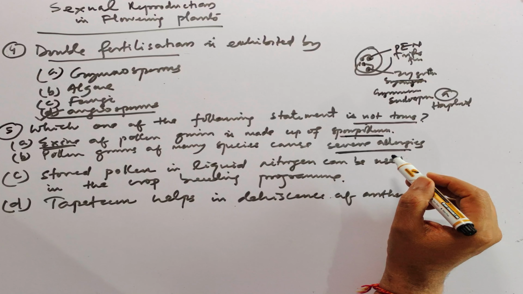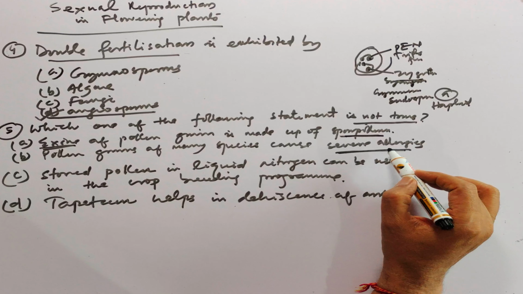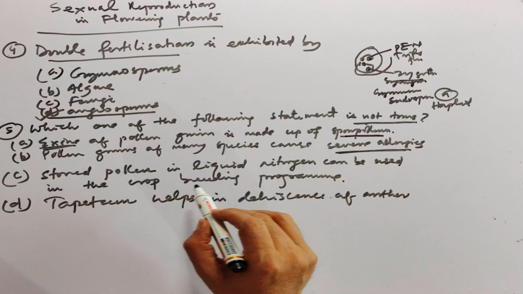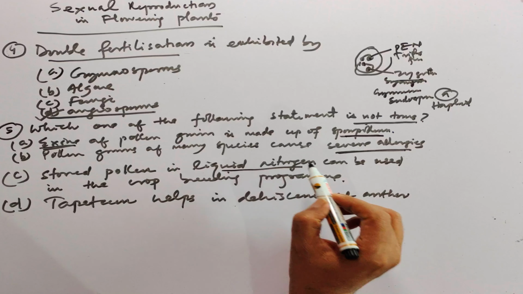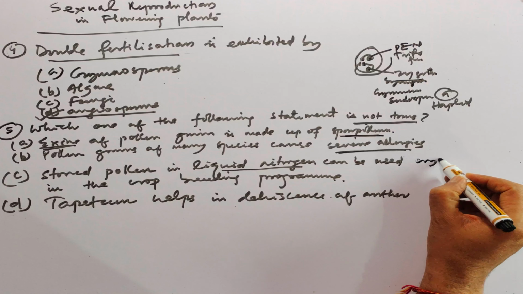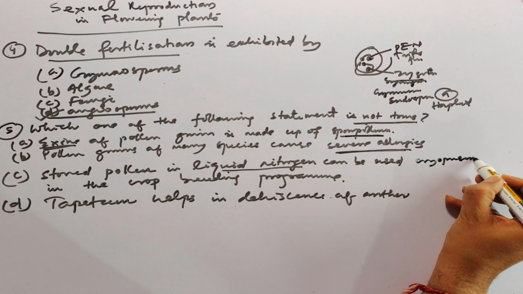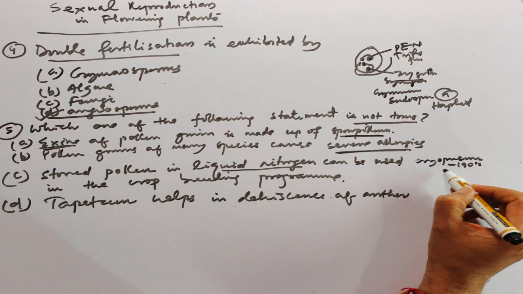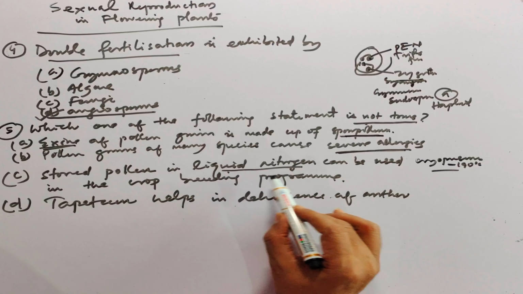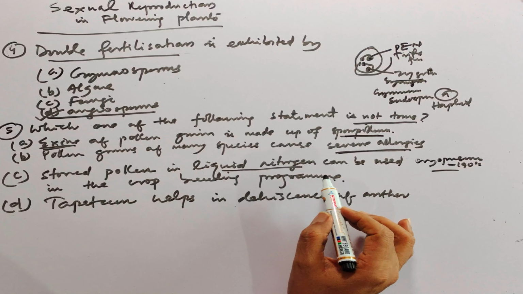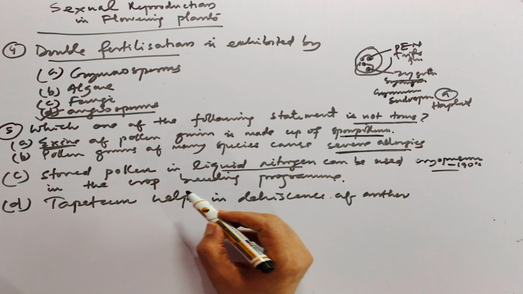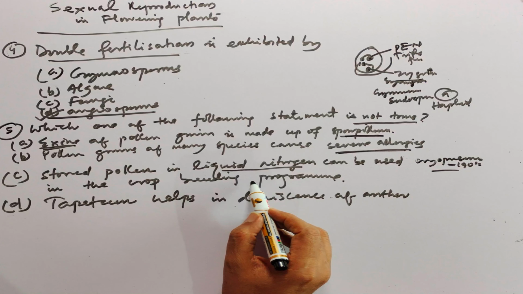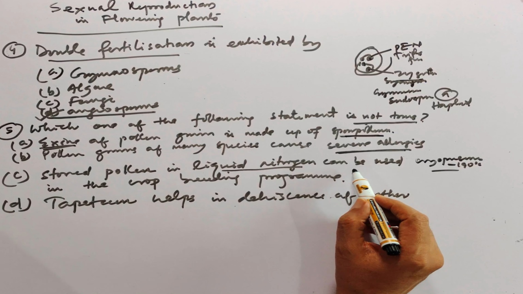This is also a true statement. And stored pollen in liquid nitrogen, what we call cryopreservation, at minus 190 degrees centigrade in liquid nitrogen, we can store the pollen and it has a significant role in crop breeding programs. So this is also a true statement.